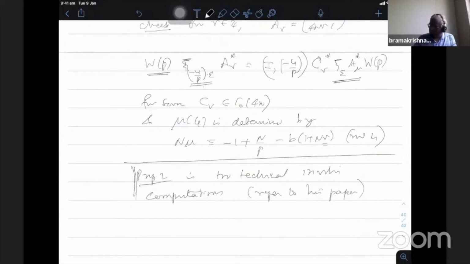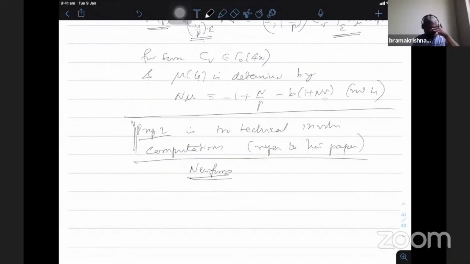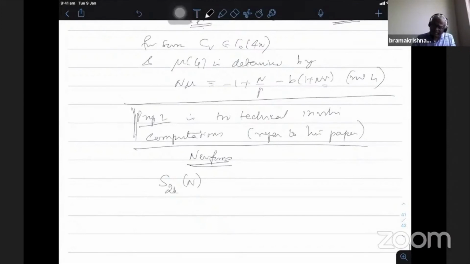Now we come to the other half an hour. So we'll just start with the newforms. I told you that when I talk about how it is done in the case of half integral weight, you take the space for simplicity. I'm avoiding the characters from now because he is not proving the uniform theory for all characters. He takes the character chi modulo n to be a quadratic character. So one can easily get the generalization in this case.